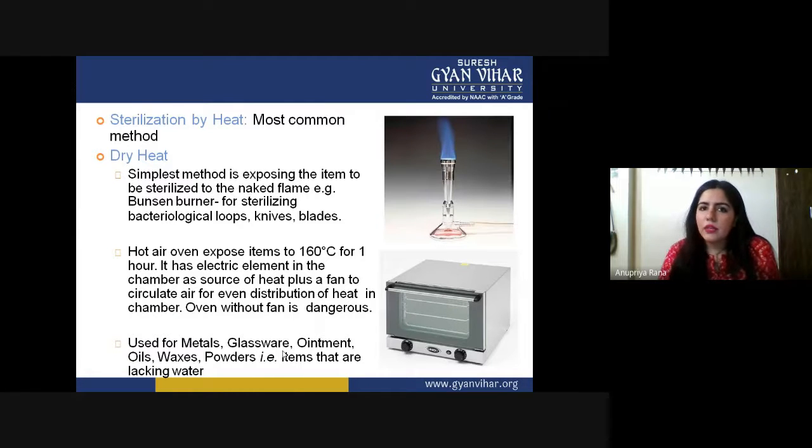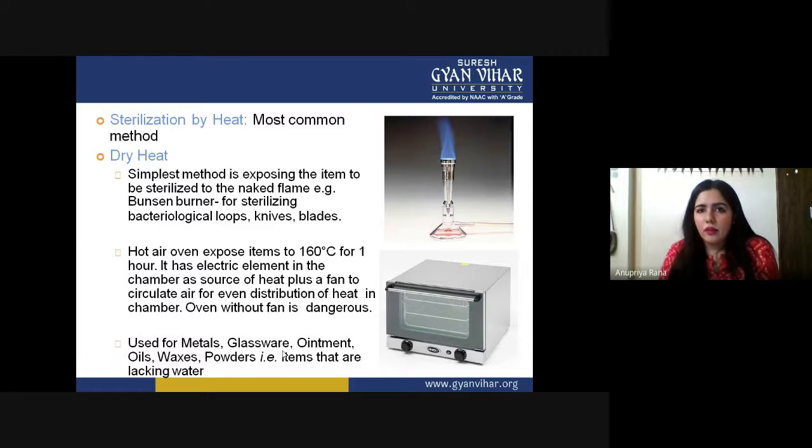Every type of equipment, whether it is glass, steel, plastic, or any other material, has its own sterilization method. You cannot put plastic inside the autoclave or oven; it will burst. It can even change the composition of your sample. So that's why you have to be very clear.